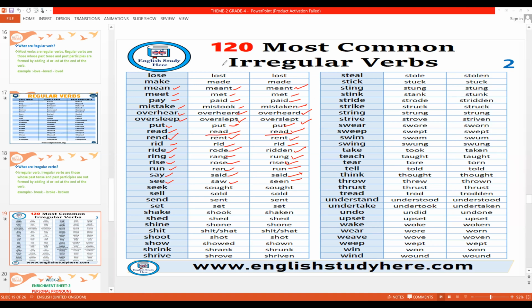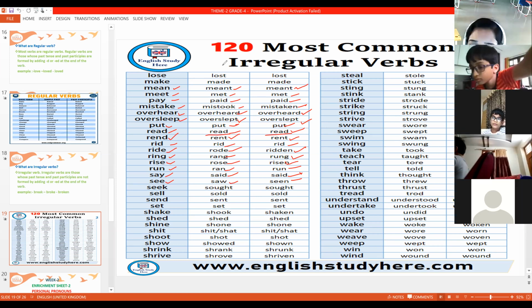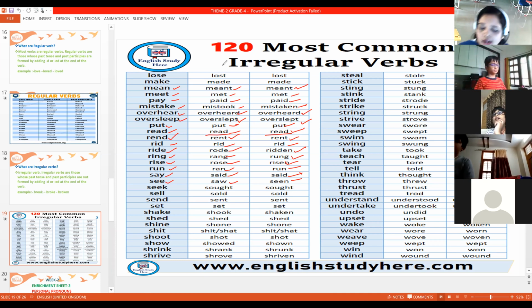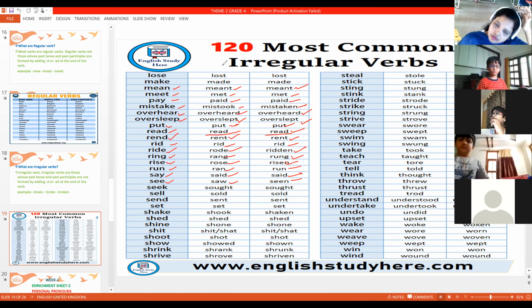Rohan, Akshay, Huria, Aishani, Shashank, Indivar, Netra, Siddhant, Aishani, Aryan, Prabhat, Sanvi, children, everyone, did you understand? Yes, what are regular and irregular verbs?